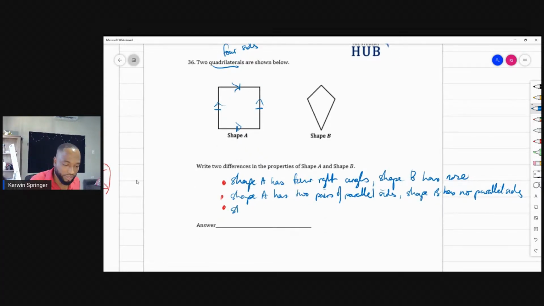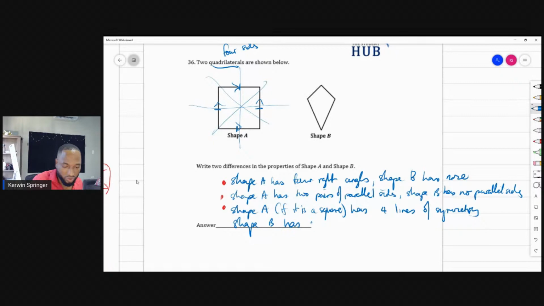And shape A, if it is a square, has 1, 2, 3, 4 lines of symmetry. And guess how many shape B has? Shape B has only one. Don't try and put one here, because this would not overlap properly. It will go like that. So it only has one line of symmetry. And that's enough.